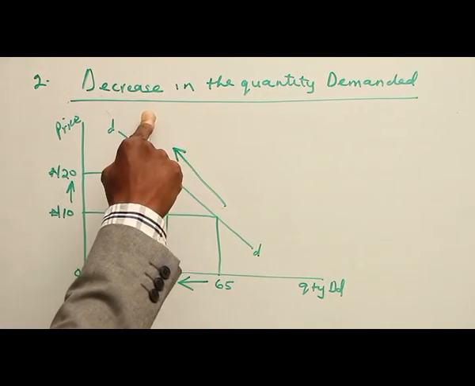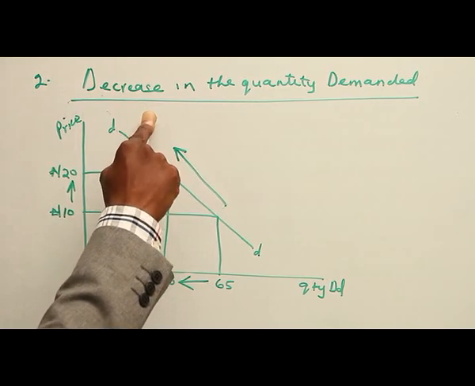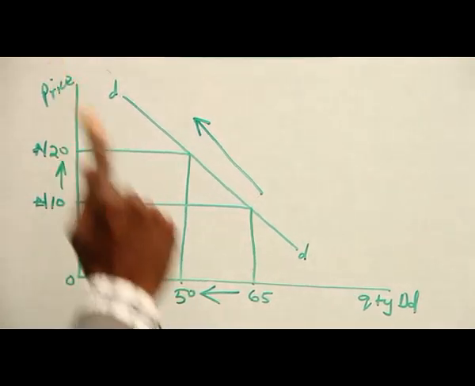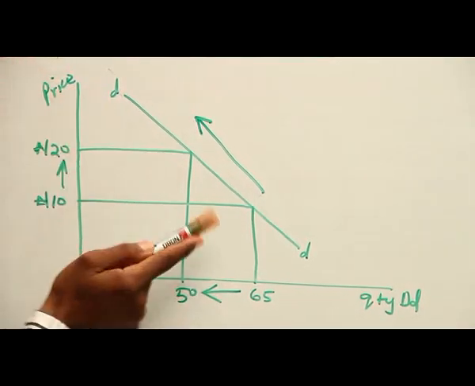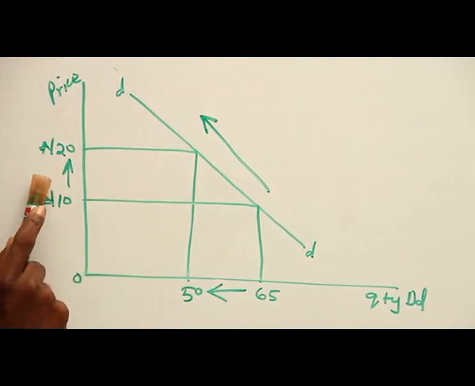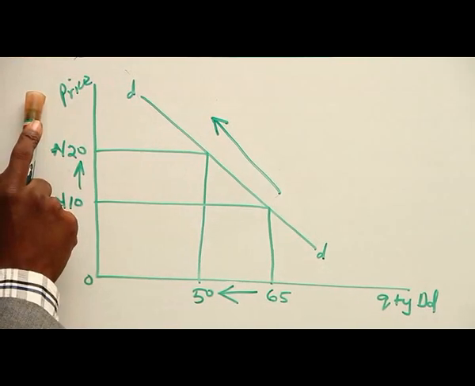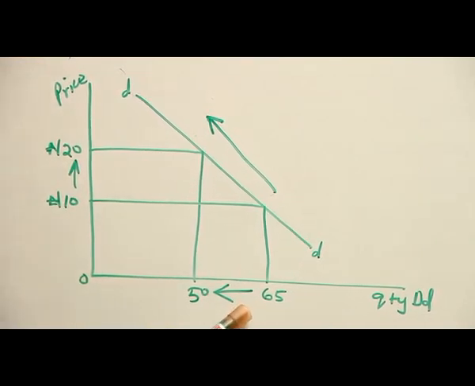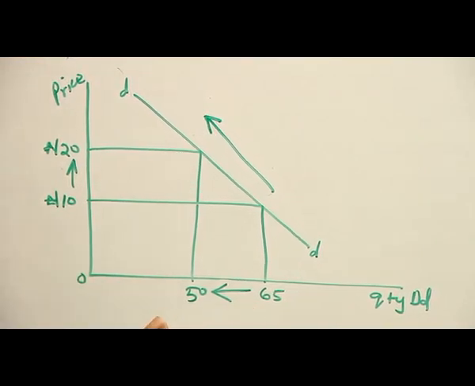This indicates that whenever we have a decrease in quantity demanded, there will be upward movement along the demand curve, as we can see from this. While the arrow indicates increase in price, and the arrow on the quantity axis indicates decrease in quantity demanded.